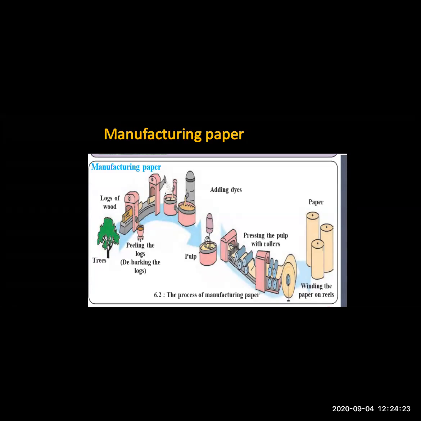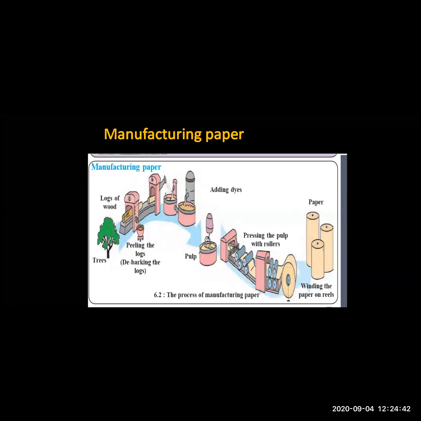After breaking down into small pieces, some dyes or some chemicals are added to it, and a pulp is made out of it. Now this pulp is kept mixed for some time.